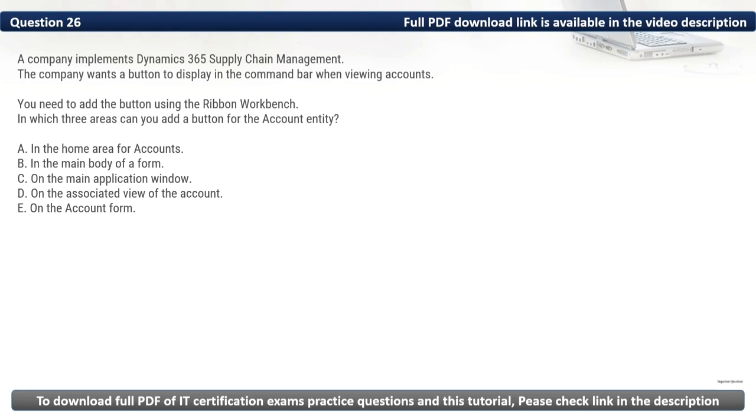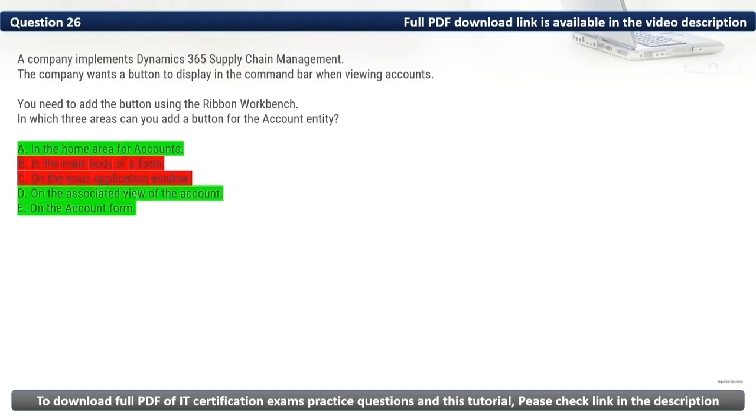As such, the three areas to which we can add a button for the account entity are in the home area for accounts, on the associated view of the account, and on the account form. Thus, the correct options are A, D, and E.